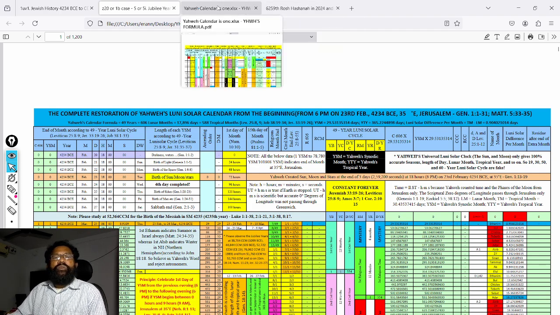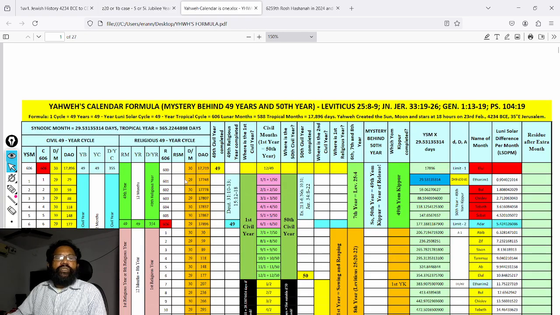First, we must know the formula of YAHWEH'S calendar. YAHWEH'S calendar formula is written in Leviticus 25th chapter, 8th to 9th verses. This formula is constant according to Jeremiah 33rd chapter, 19th to 26th verse. That is why the length of the day is constant forever. The length of YAHWEH'S synodic month is constant forever. And the length of YAHWEH'S tropical age is constant forever. Because YAHWEH determined this principle and formula.